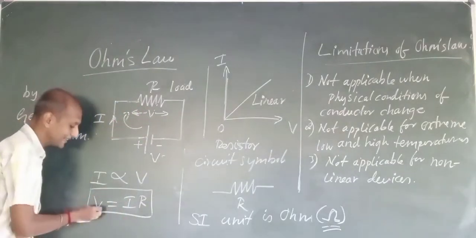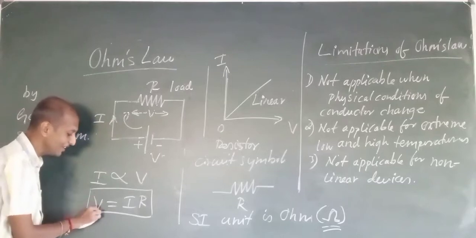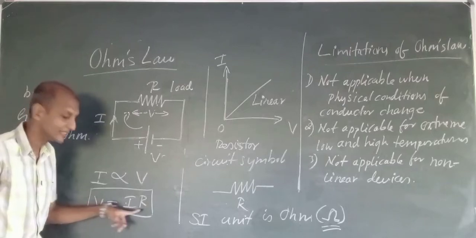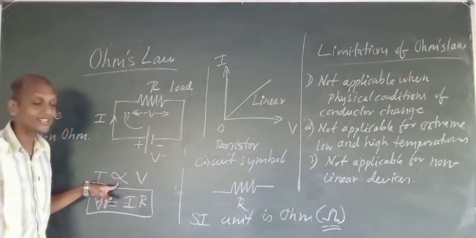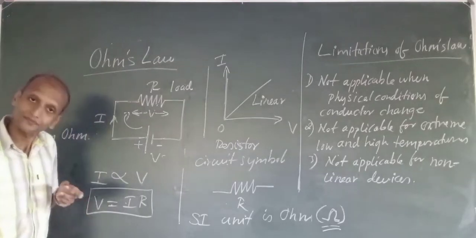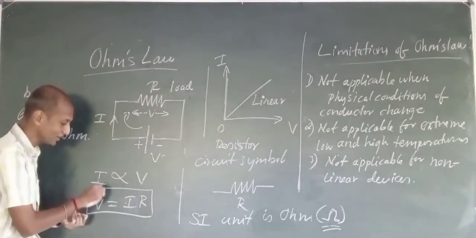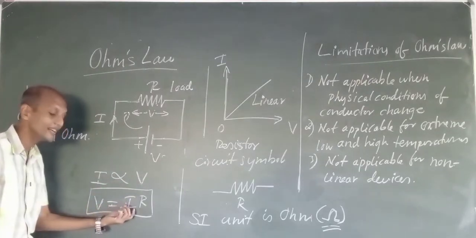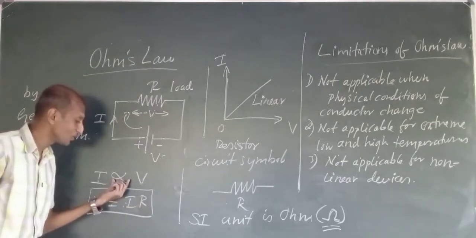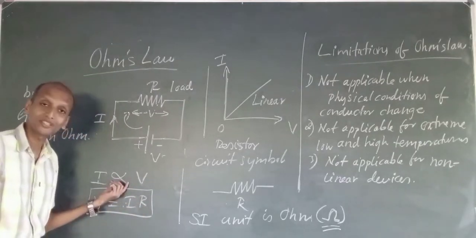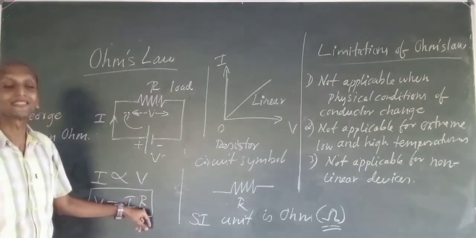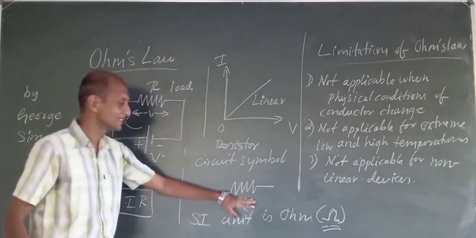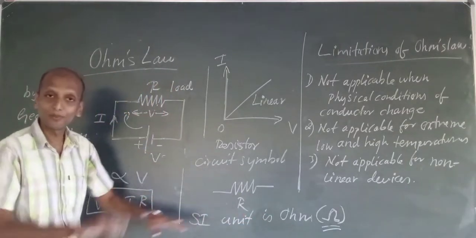In that way I can say this proportionality as V equals I into R, where R is the constant of proportionality. I is proportional to V, so I can write V equals I into R, where R is the constant of proportionality, and it is called resistance. Its SI unit is ohms, and the circuit symbol is a zigzag.